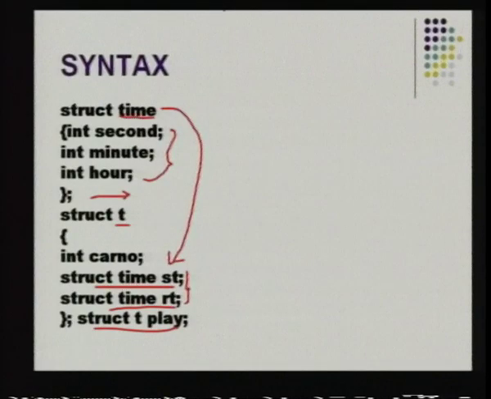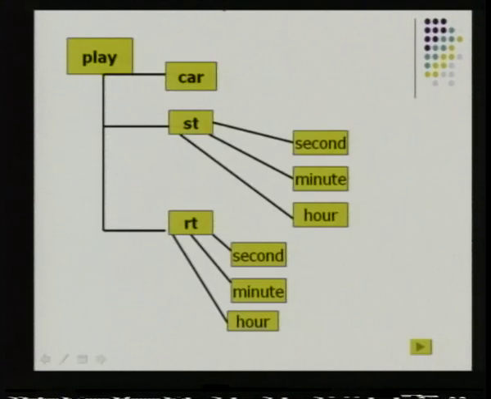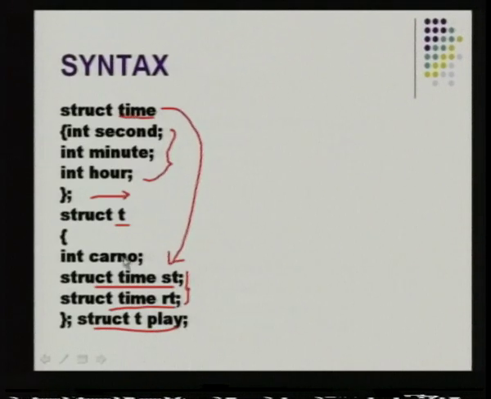Struct T play. So play is a structure variable for a structure of type T. Now this is how the compiler identifies the distribution of the values of this structure. You first have play, which is the main structure variable. Play has direct access to the variables car number, st and rt.